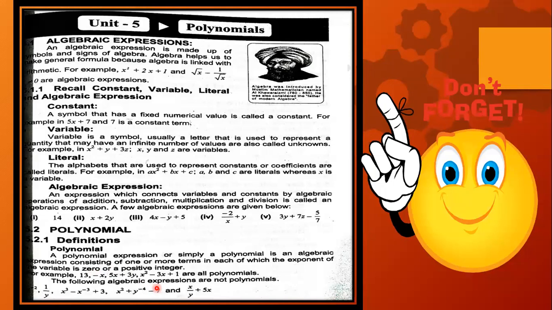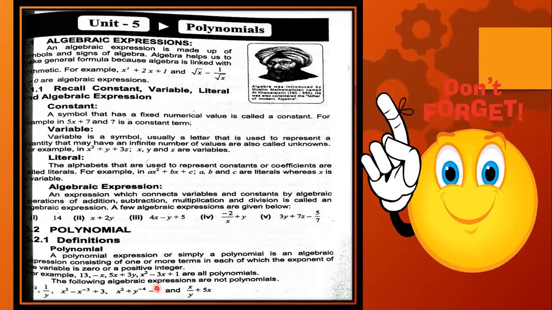What does it show, class? It shows that if the power of something goes negative, then it can be an algebraic expression, but you cannot say that it is a polynomial. The first example given to you is x raised to the power minus 2. The power is negative, so it is not a polynomial. It is an algebraic expression, but not a polynomial.